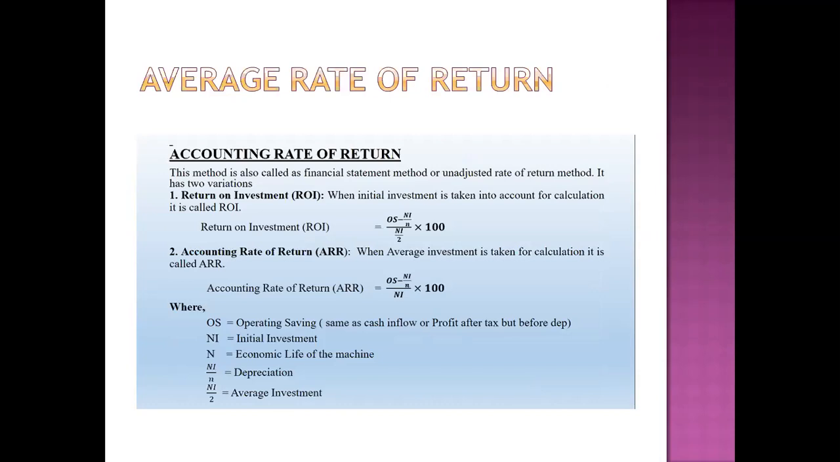It is known as the return on investment method. Return on investment is a ratio of earning after depreciation, okay, after depreciation.